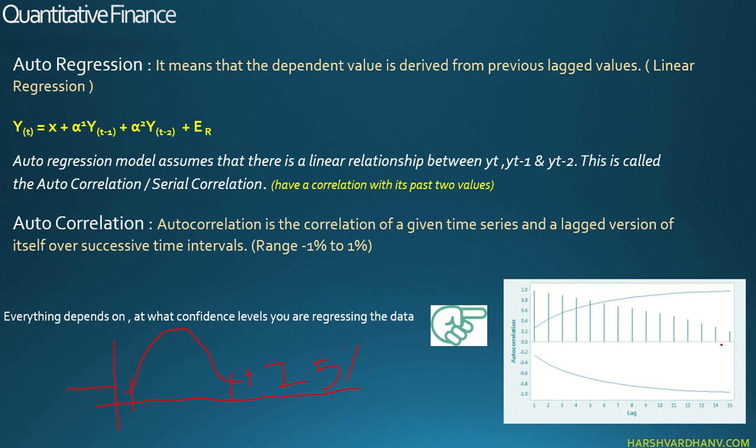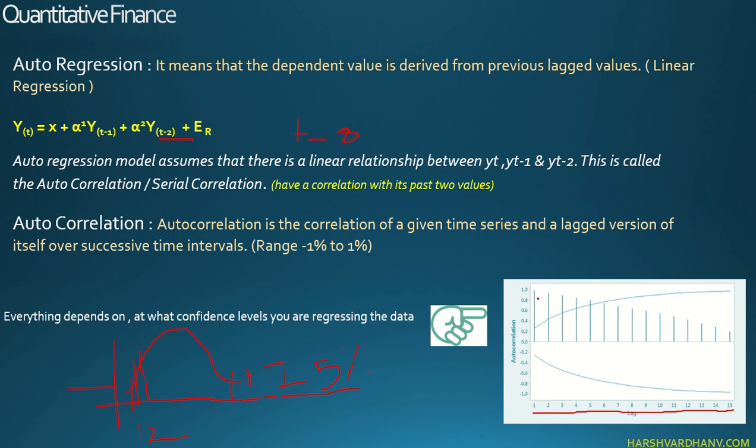Now the bars that you see in this chart is basically the autocorrelation of its lagged value. So if say I had this up till t minus n, up till n period, or say for simplicity I'll say t minus 8, up till 8 previous periods I am taking this data. So I'll have a correlation of 8 with 7, 7 with 6, 6 with 5, 5 with 4, 1 with 2. Similarly, I'll get a graph of autocorrelation. What is the correlation of each period? 1, 2, 3, 4, right? Similarly, in this way, for each of the values, I'll get an autocorrelation.